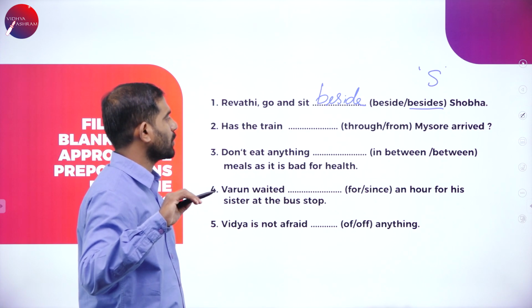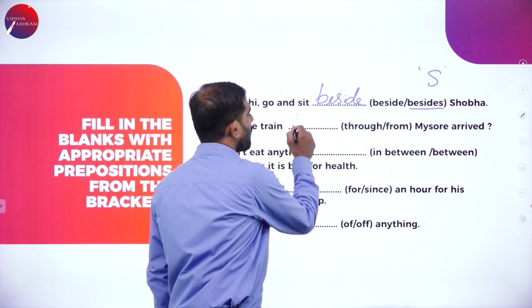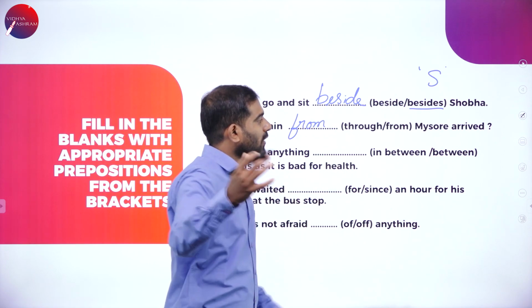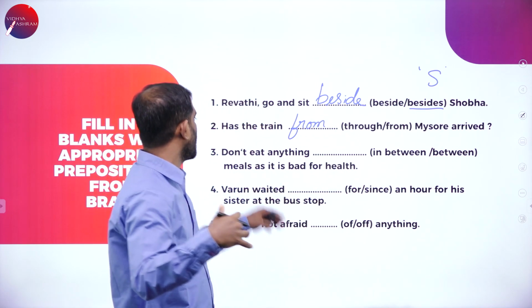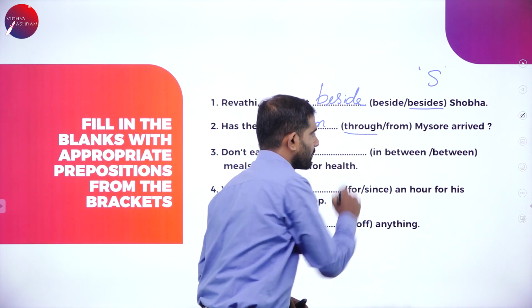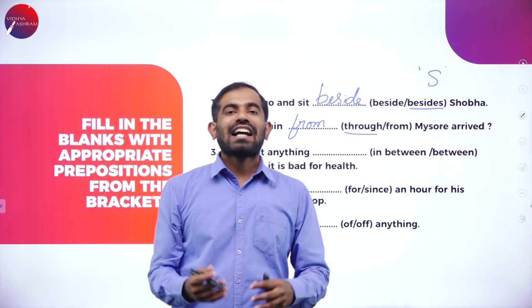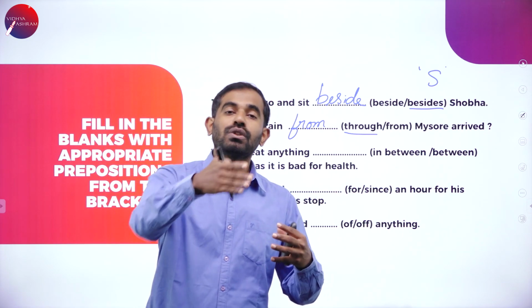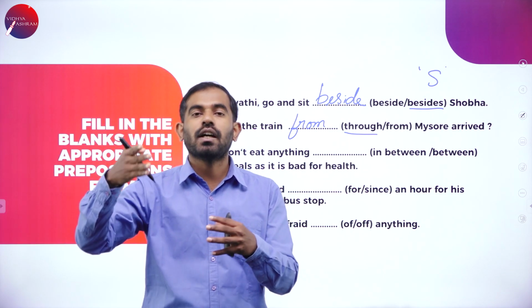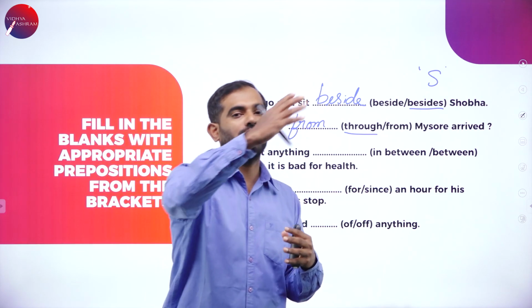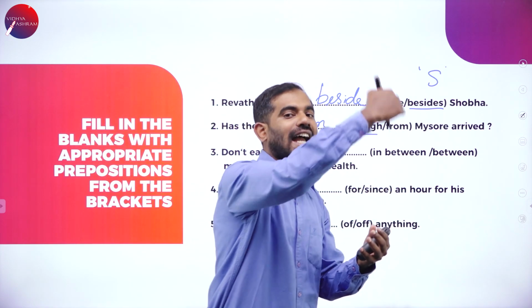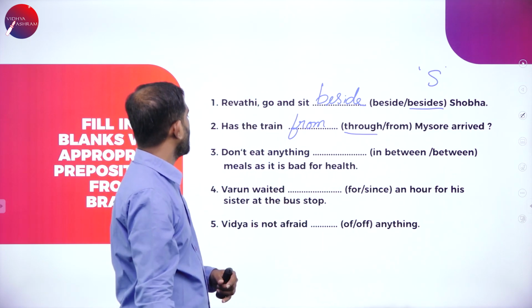Has the train through or from Mysuru arrived? Which is the right option? The right option is from. Has the train from Mysuru arrived? What is the meaning of through then? Has the train gone through the tunnel? Has it been derailed or has it passed through the tunnel? So there is a tunnel, it goes through, it enters and exits.